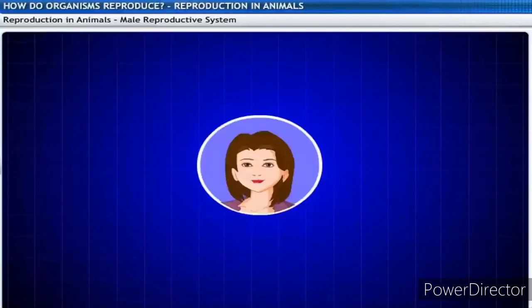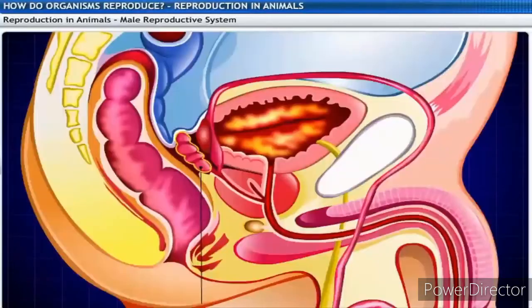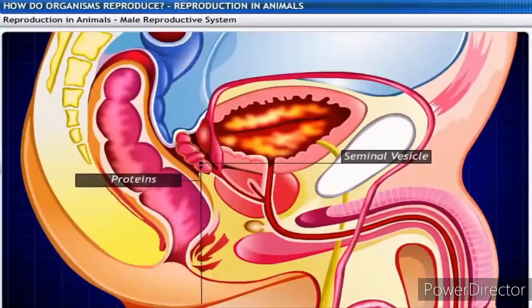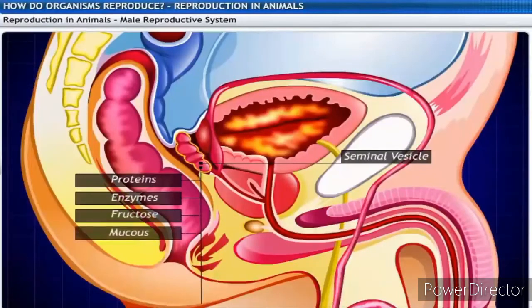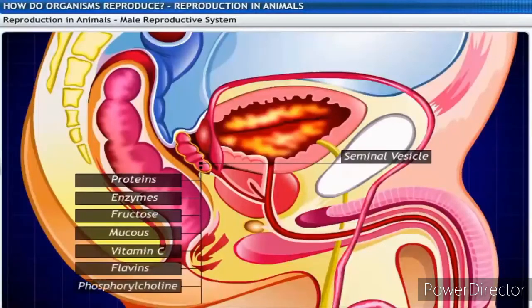What secretions are made by the glands? The secretions from the seminal vesicle contain proteins, enzymes, fructose, mucus, vitamin C, flavins, phosphorylcholine, and prostaglandins.